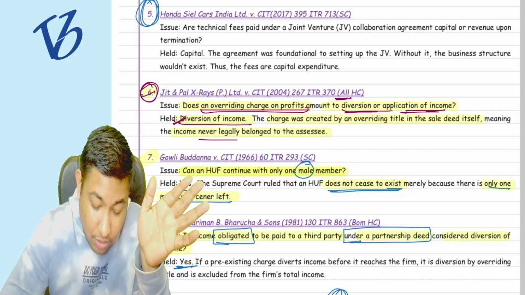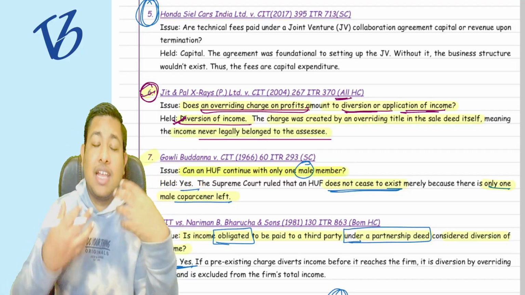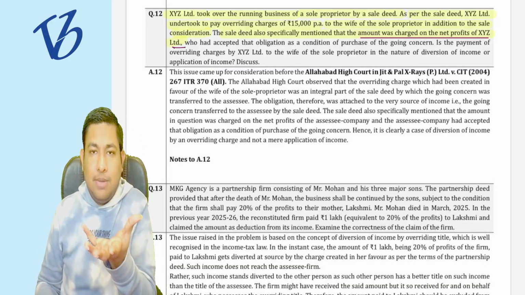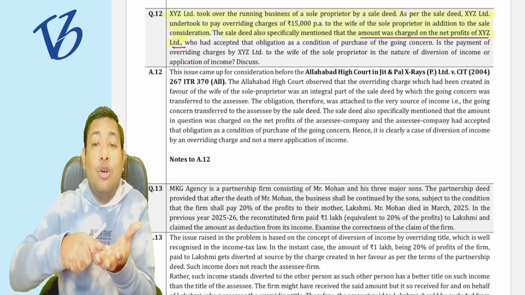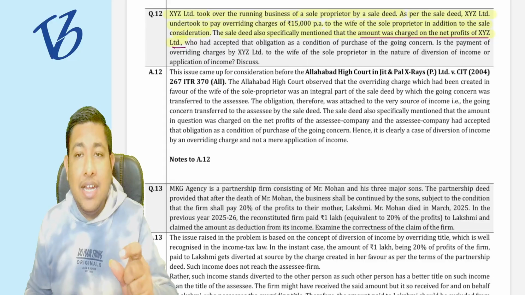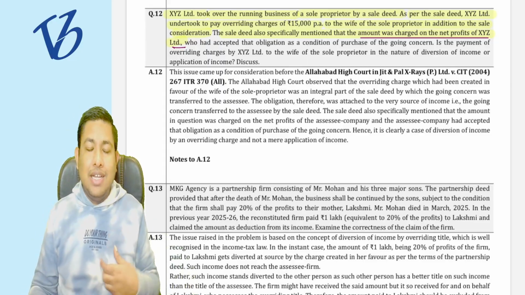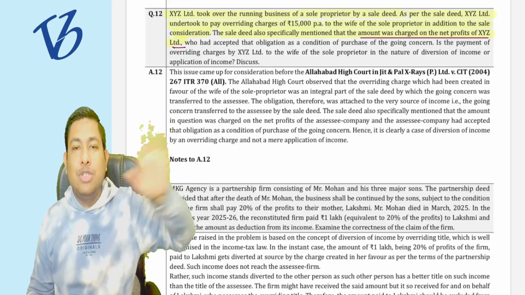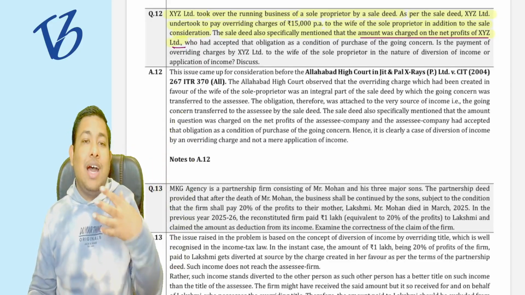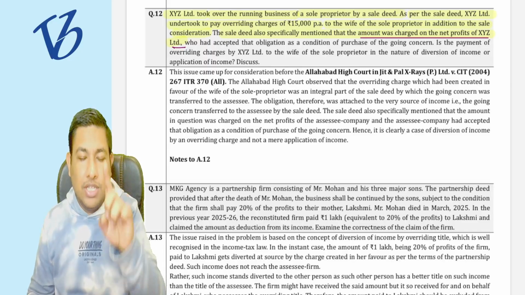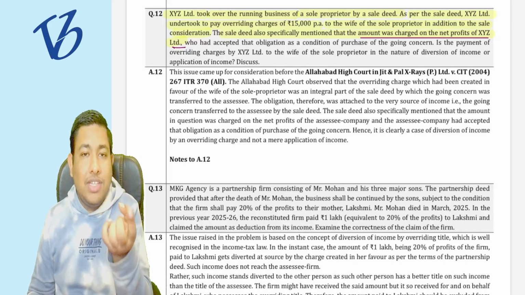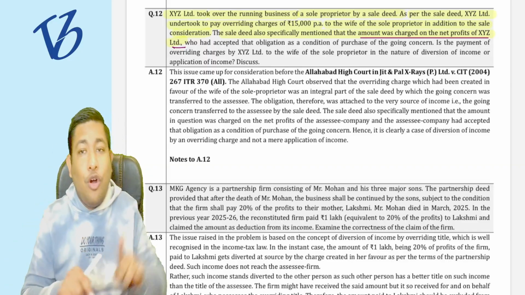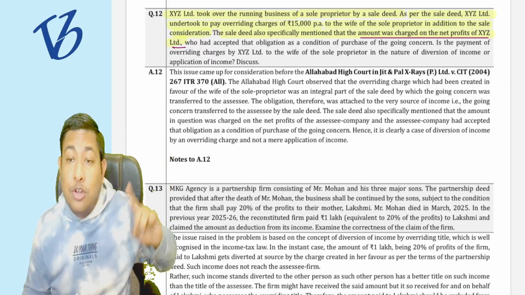It never belonged to the assessee. The company is earning that particular profit. In that particular case, they are saying that the company is earning the profit on behalf of the wife, because the sale deed was saying that whatever the earning you are making now, you have to pay 15,000 per annum to the wife. So whatever the charge on the profit that was created by the sale deed, the profit earned by the firm is not of the firm. The firm is earning for the wife.